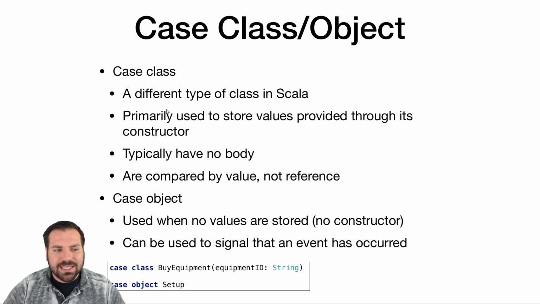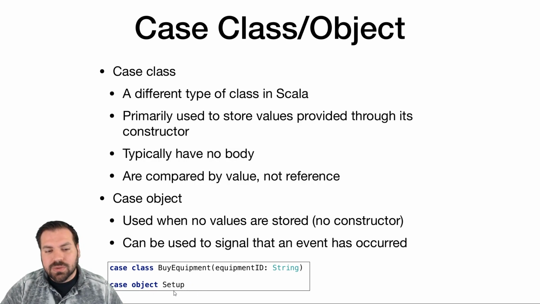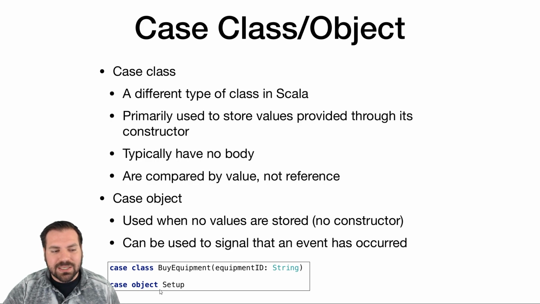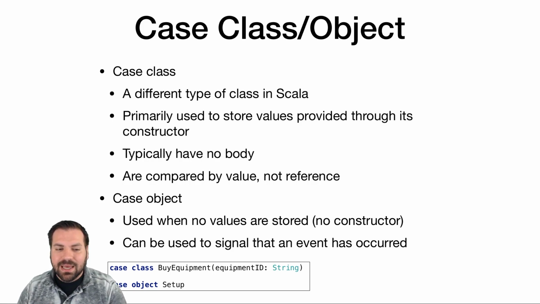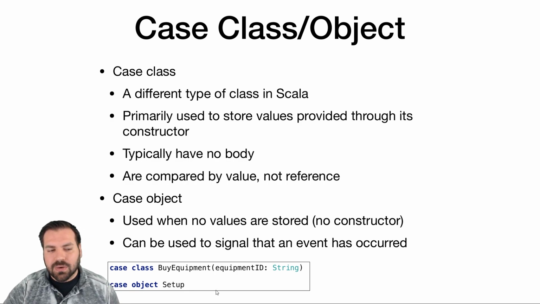So we're going to use case classes. Then case object is the same thing except with no constructor, and it's mostly used to just signal that an event has occurred. Case object Setup, for example, is used for messages in our actor system. If I send a message of type Setup, I'm just saying, hey, start your setup process. I have no information to add to that, so I'll use a case object because there's no specific information I need to send along with it.